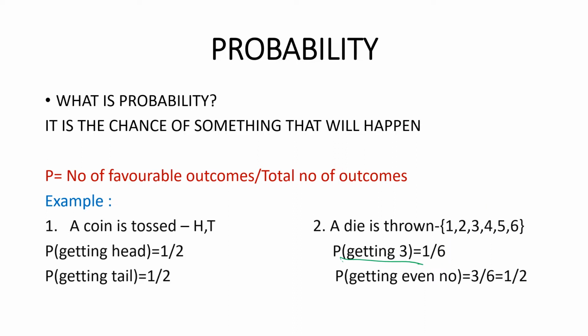The next one is the probability of getting an even number. As you know, the even numbers are 2, 4, 6. So there are three numbers, divided by the total number of outcomes. So it's 3 by 6. When you divide it, you get 1 by 2 as the answer.